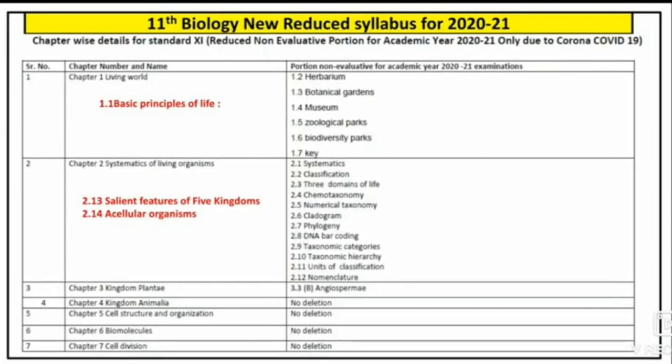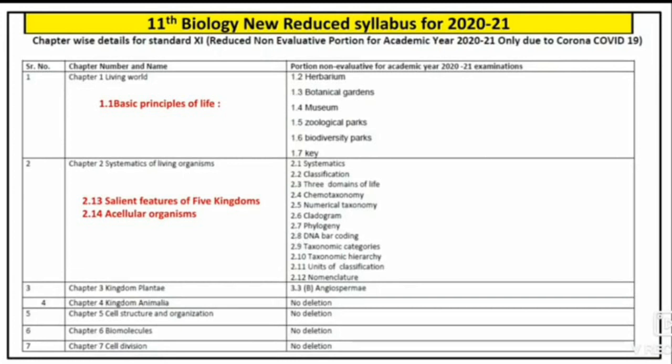The deleted points from this chapter are 2.1, systematics, 2.2, classification, 2.3, 3 domains of life, 2.4, chemotaxonomy, 2.5, numerical taxonomy, 2.6, cladogram, 2.7, phylogeny, 2.8, DNA barcoding, 2.9, taxonomic categories, 2.10, taxonomic hierarchy, 2.11, units of classification, and 2.12, nomenclature.